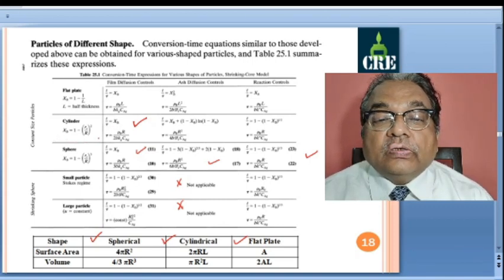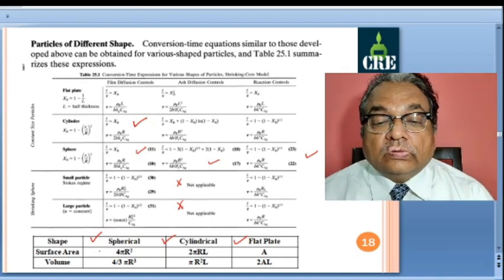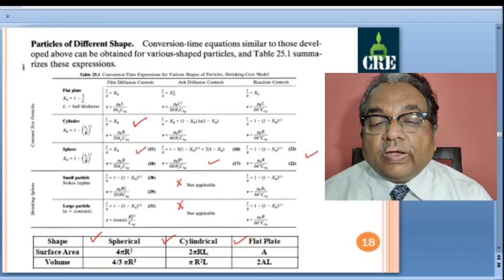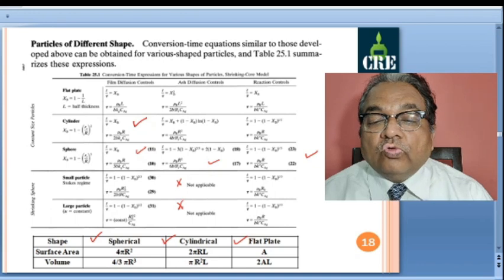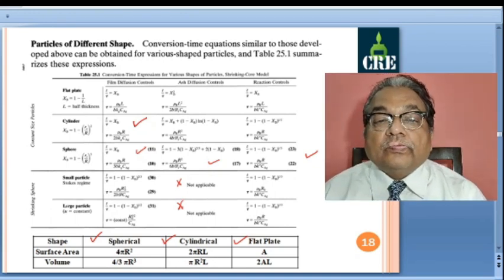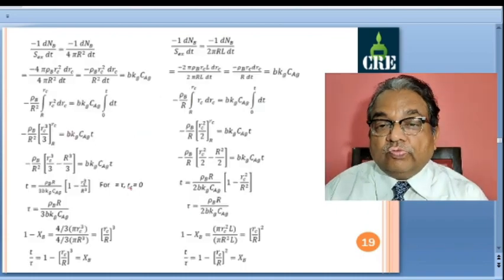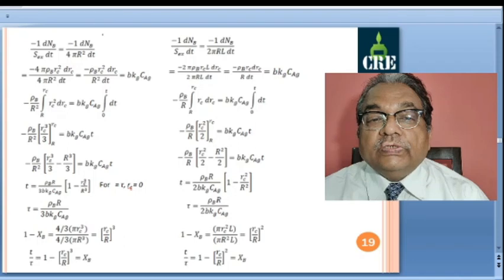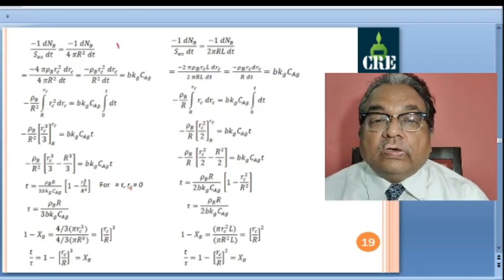The only difference here is, of course, because of change in geometry, my surface area is changing from 4 pi r square to 2 pi rl, and the definition of volume from 4 by 3 pi r cube to pi r square l, and thereby there will be corresponding changes throughout the complete derivation. Also this definition of xb will change, so we'll see this. Now you can see here we will just replace the corresponding terms.